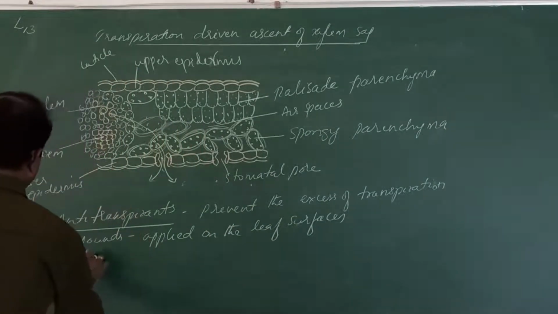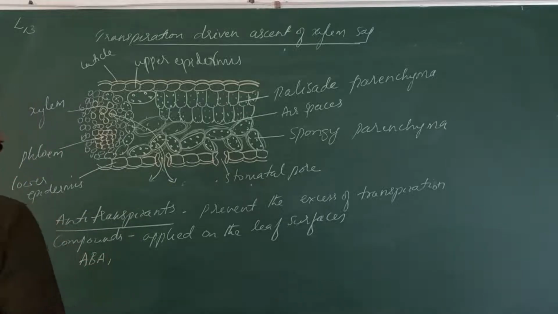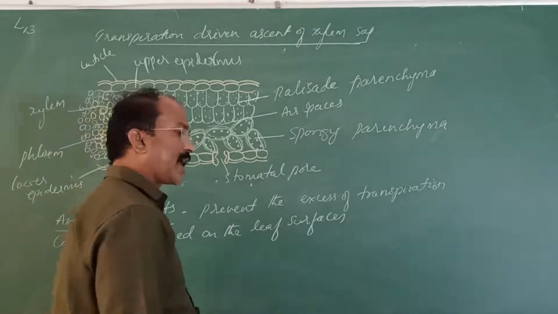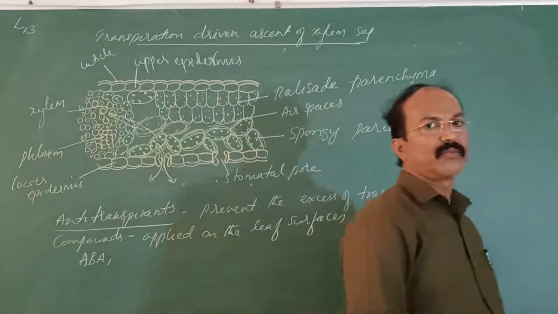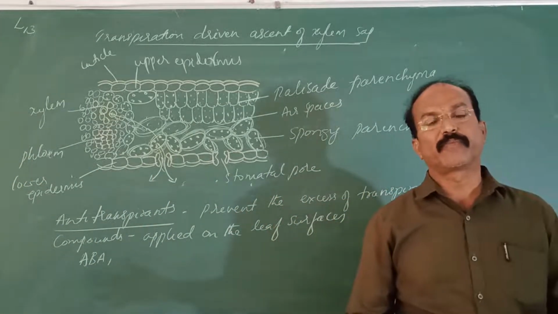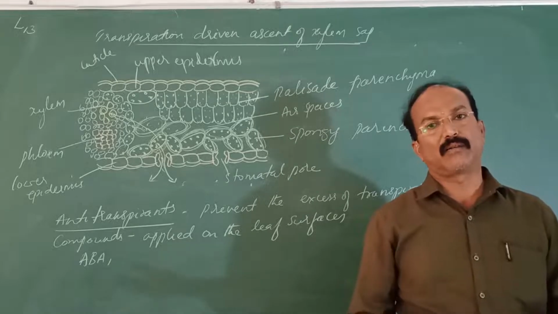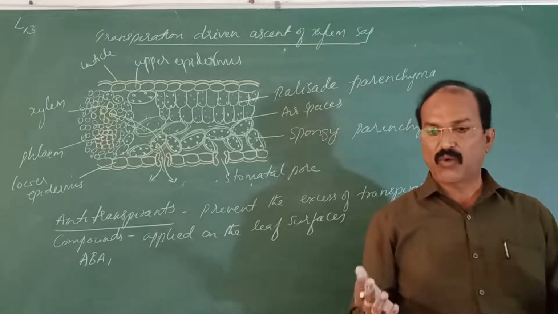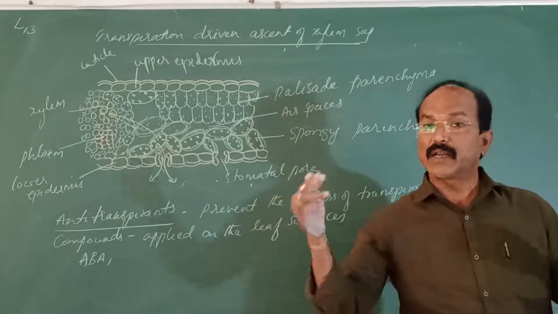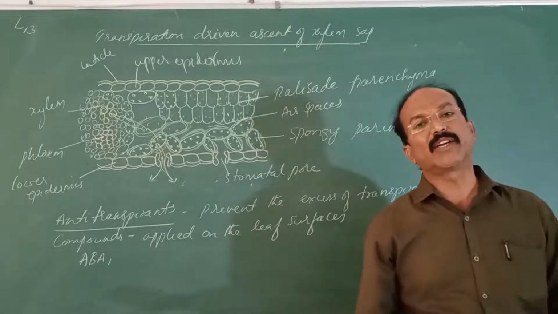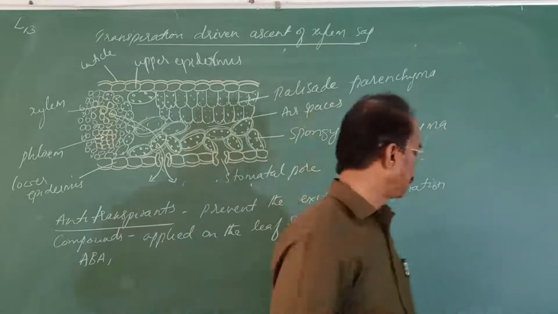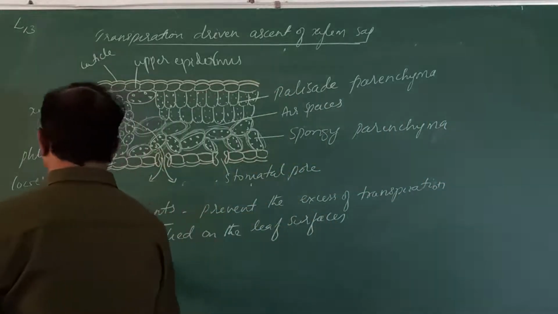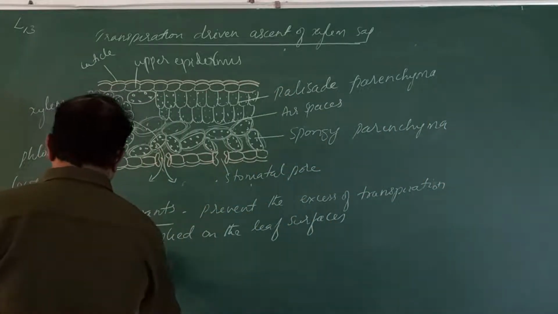What are these? Like abscisic acid, we call it ABA. If you spray abscisic acid over the leaf, it blocks the stomata. That is, loss of water vapor is prevented, but the carbon dioxide diffusion is not disturbed. Next one is aspirin.